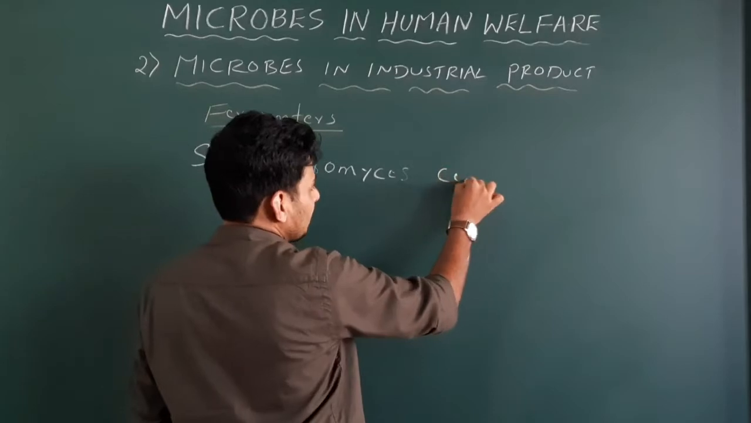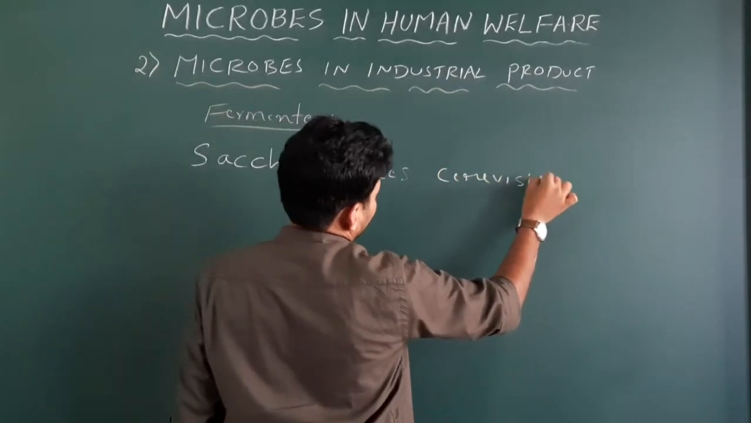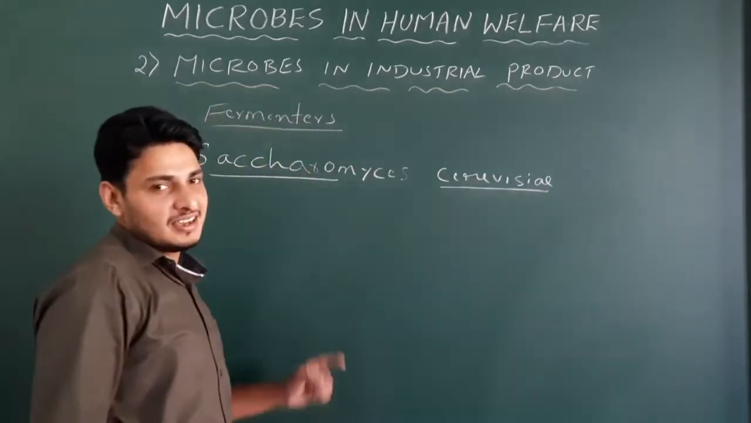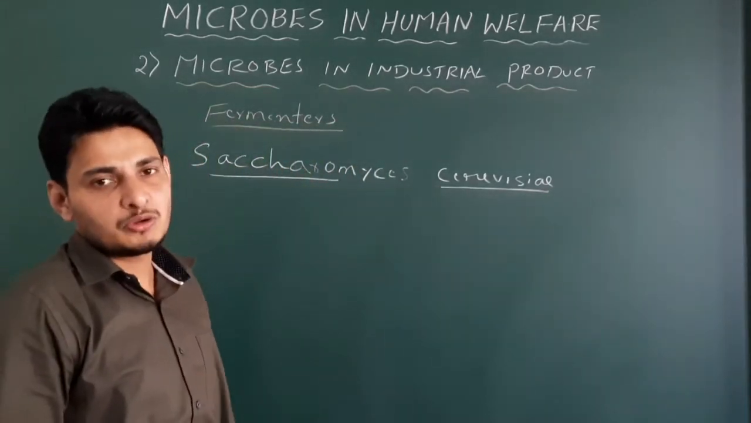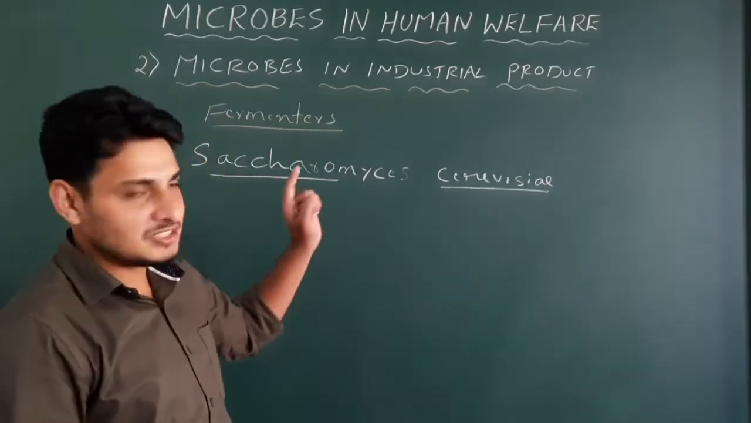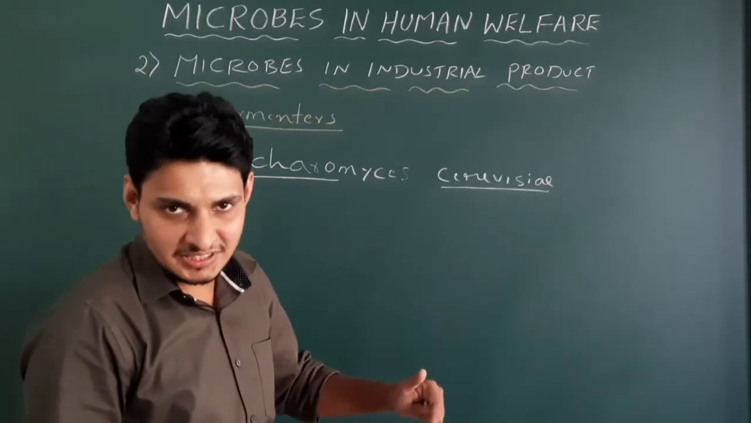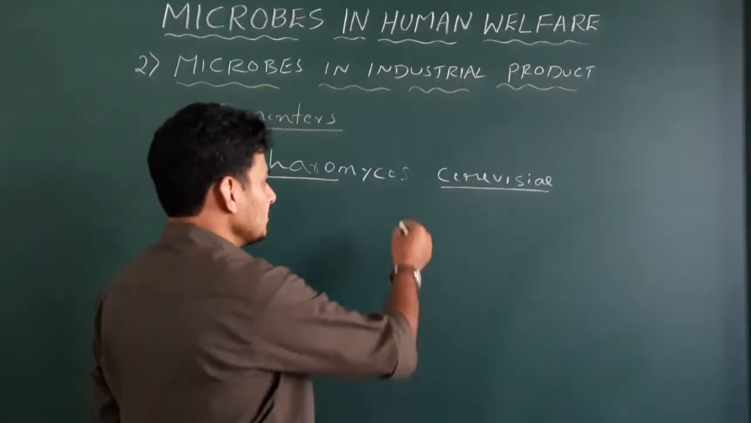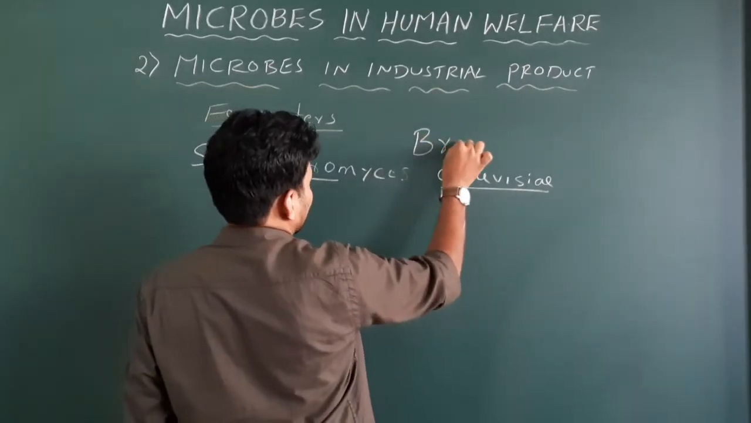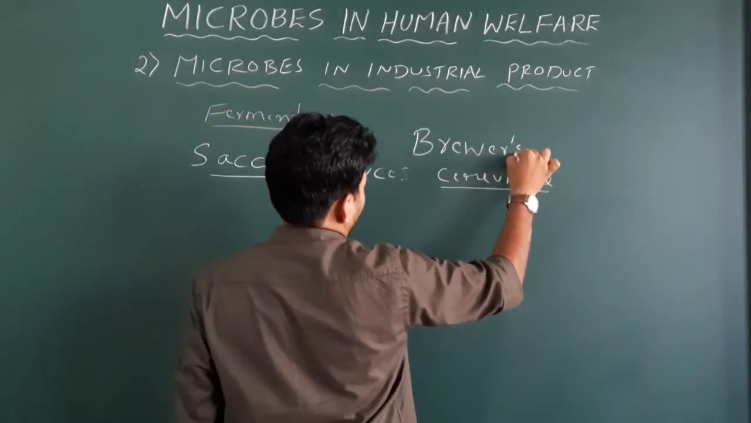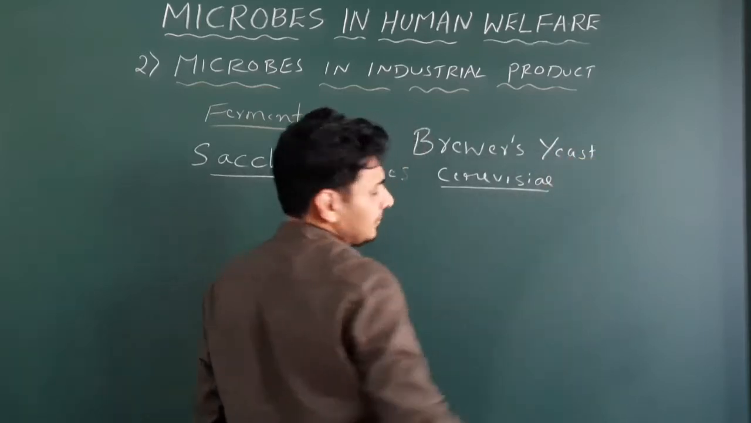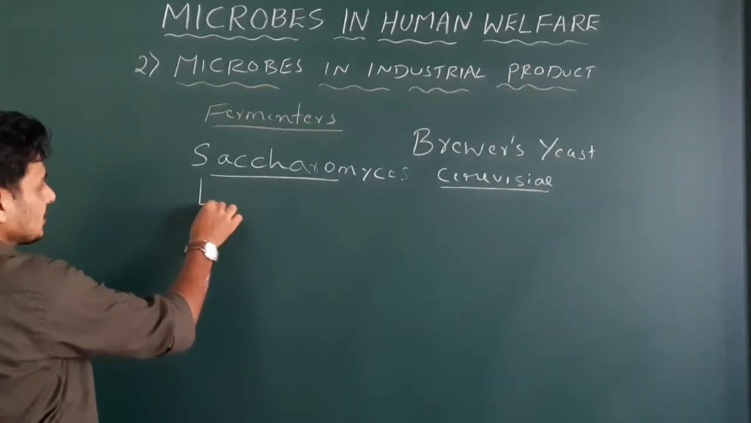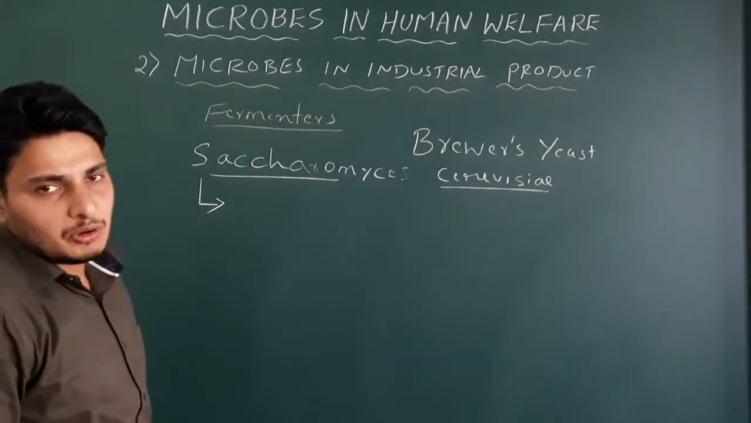Saccharomyces cerevisiae, a type of fungi. Earlier, when I was discussing the role of microbes in household products, I said this particular fungi is called baker's yeast. Now, in the field of industry, in the production of alcohol, it is called brewer's yeast. Okay, easy, brewer's yeast. Now we will discuss its uses in the production of alcohol.